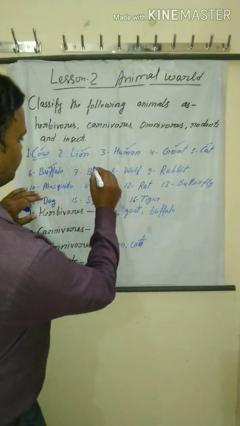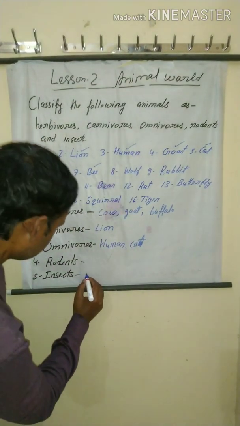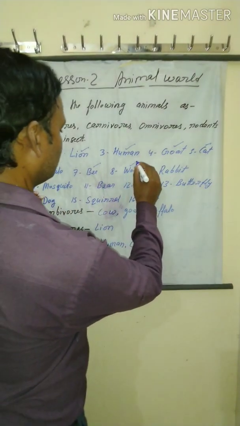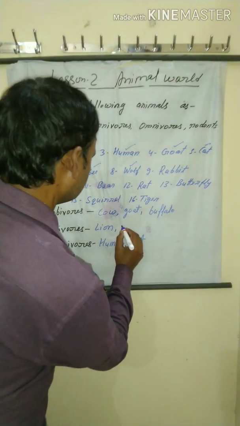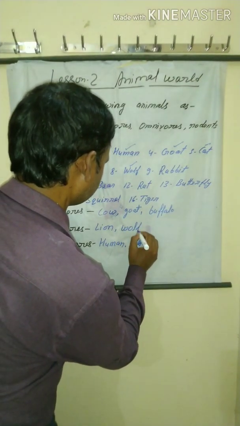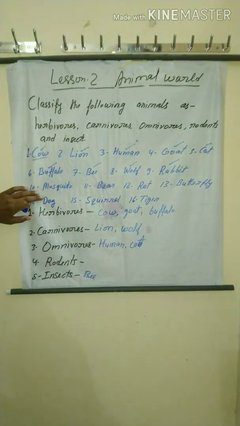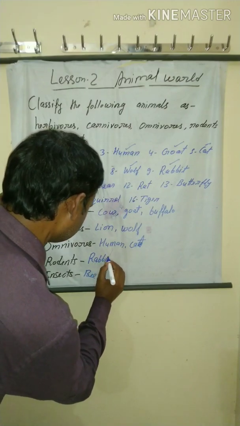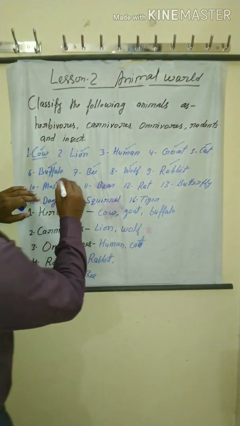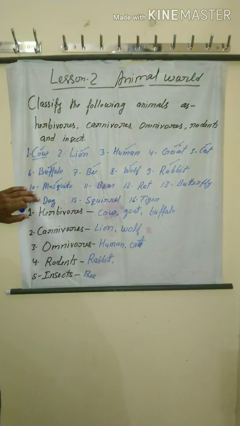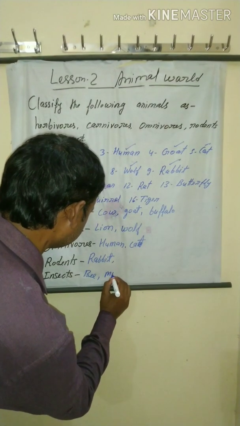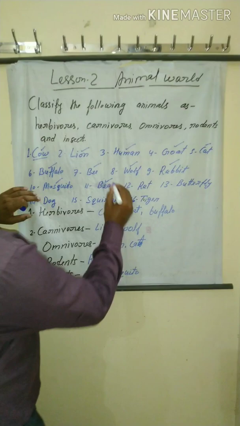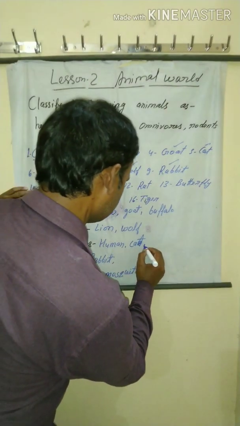Then bee, insects. Then wolf, carnivorous. Rabbit, rabbit is a rodent. Then mosquito, insect. Then bear, bear is an omnivorous animal.